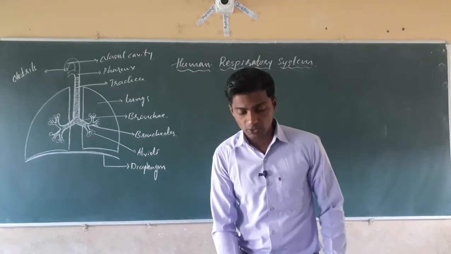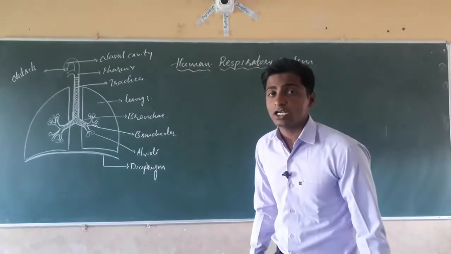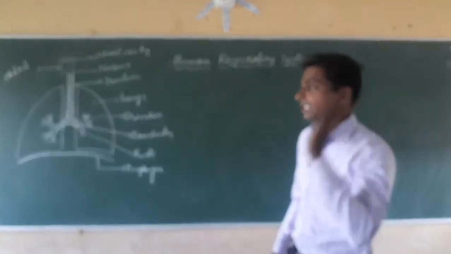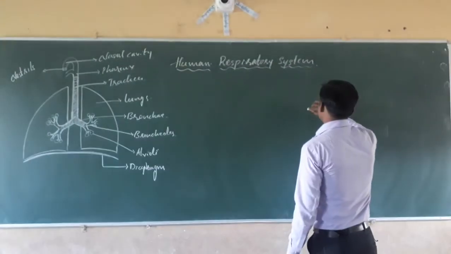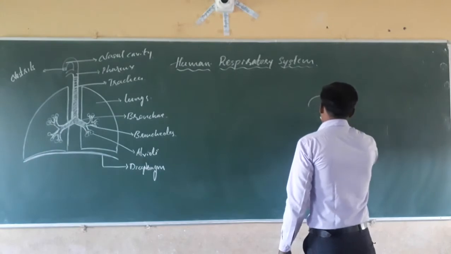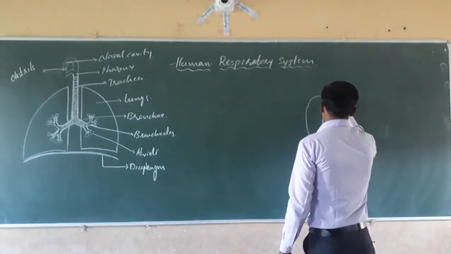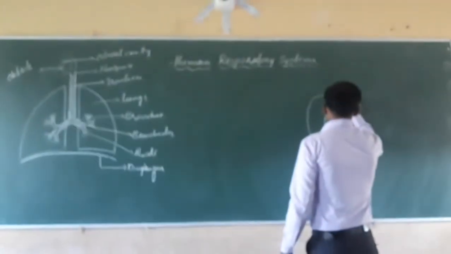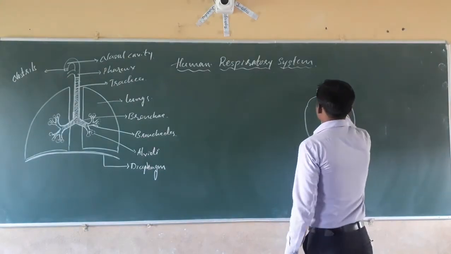See what happens, dear students, in the case of plants: respiration goes on by the pores which are present on the leaf. You might have seen in 9th standard also, we studied about the stomata.